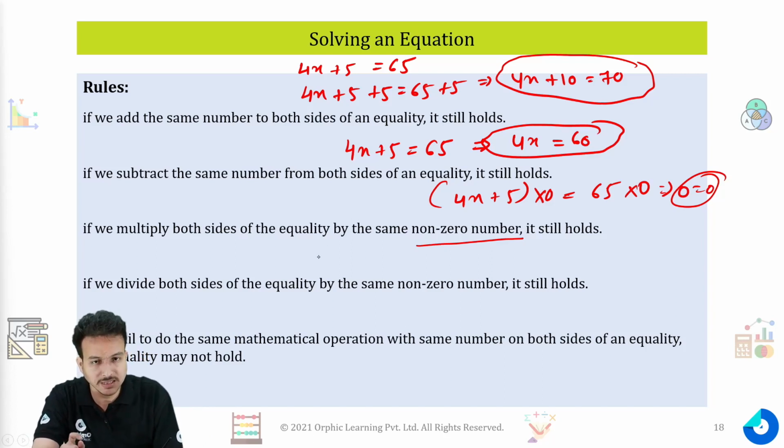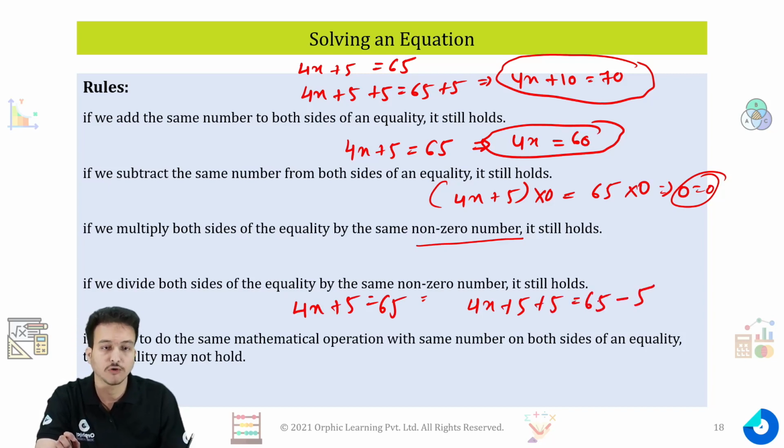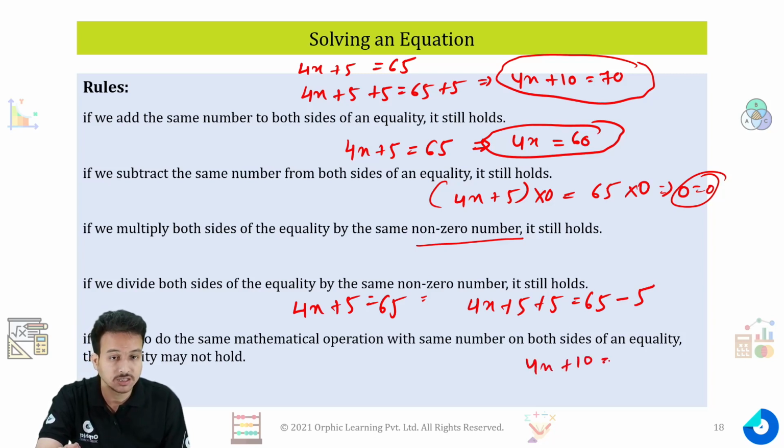For an example, in the same equation, I am taking two more examples. 4x plus 5 is equal to 65. Let's say I am adding 5 on this side and subtracting 5 on this side. Then my equation becomes 4x plus 10 is equal to 60.